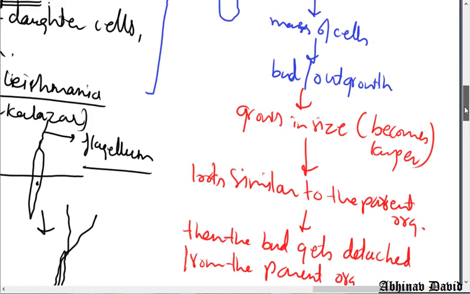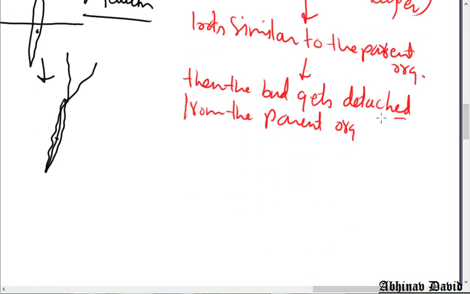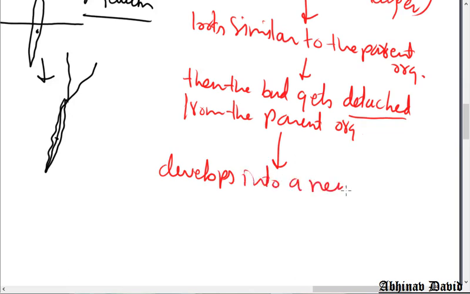Detached means separated from the parent organism, and it develops into a new individual organism. This process is called budding.